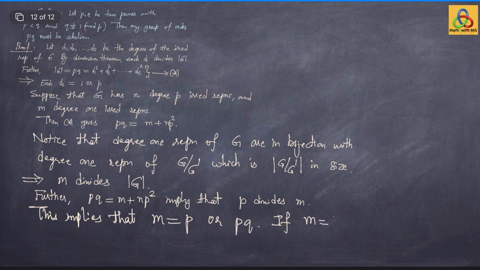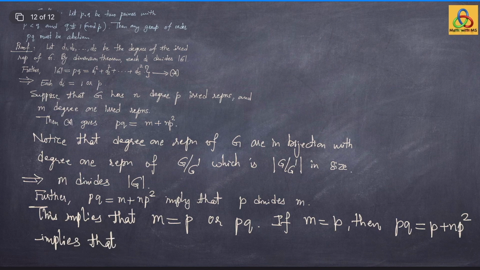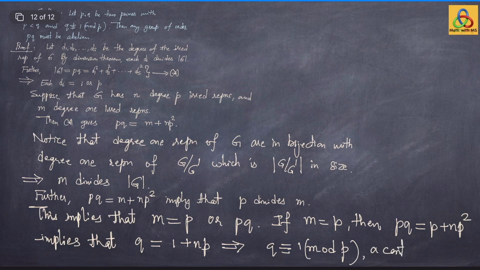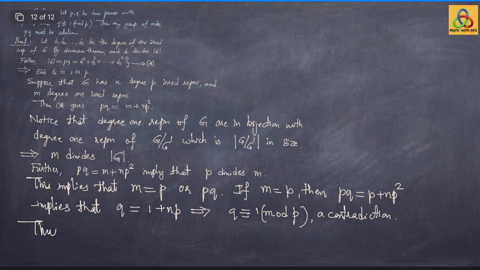If M equals P, then PQ equals P plus NP square implies that Q equals 1 plus NP. Which implies that Q is congruent to 1 mod P, which is a contradiction. Therefore, the only possibility is that M should be PQ.